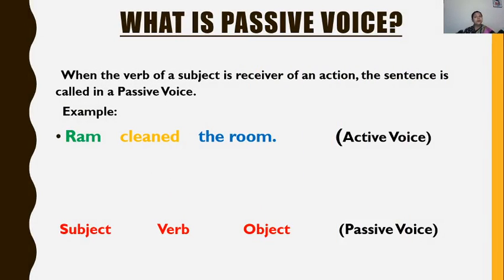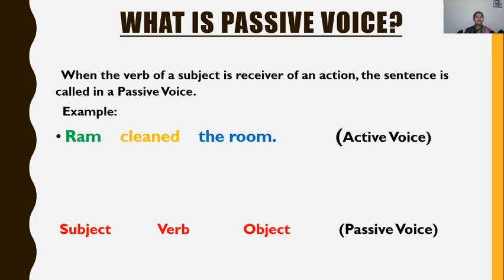Now, what is passive voice or passive sentence? When the verb of a subject is receiver of an action, means when the subject of the sentence is experiencing that action, so that sentence is called a passive sentence.